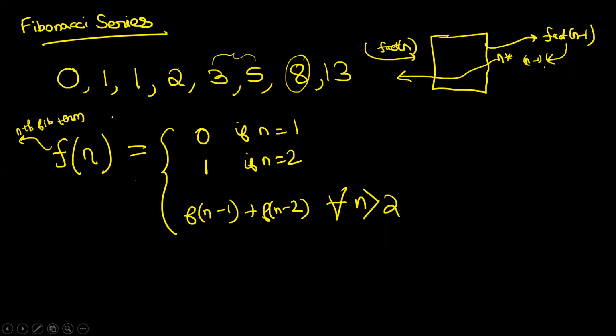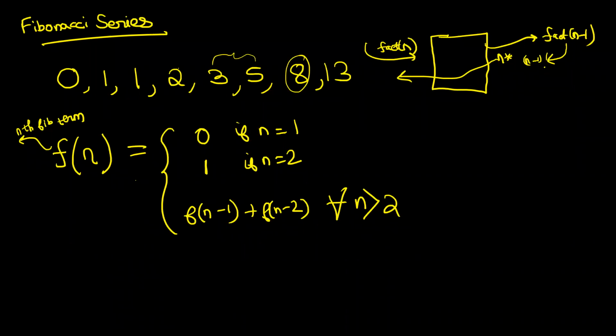Okay, repeat. It's nothing, boss. It's basically saying that the Fibonacci series goes like this: the first two terms are 0 and 1. And then starting from the third term, every term is the summation of the previous two terms, right? It is the summation of the previous two terms.